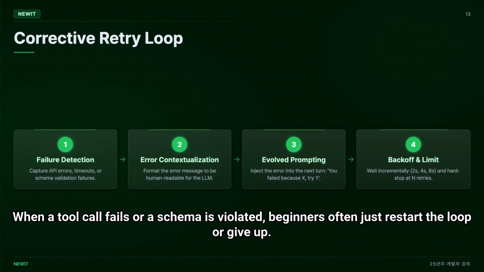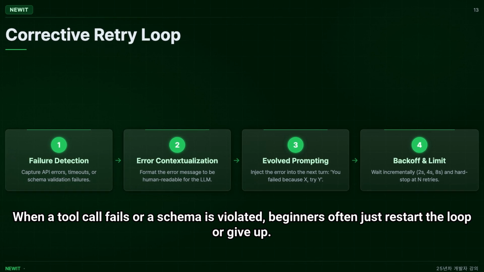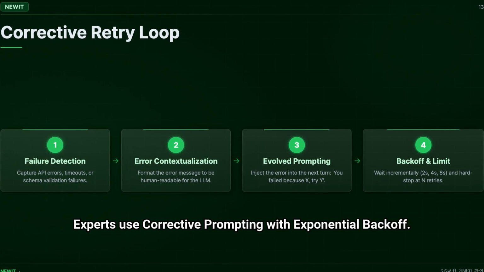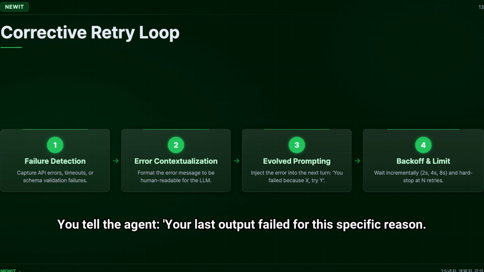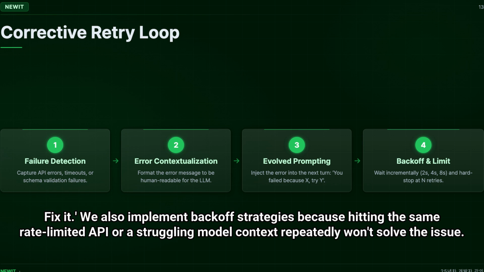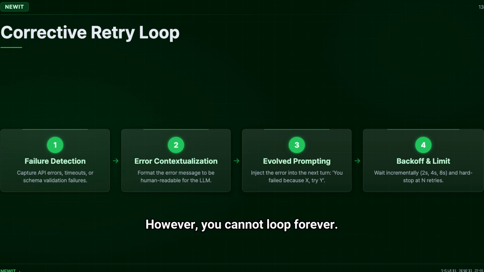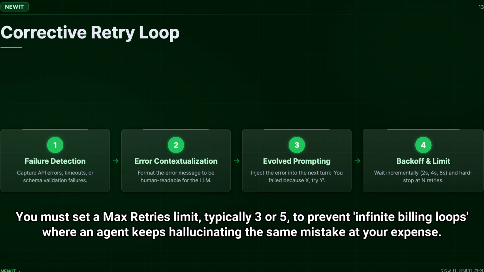When a tool call fails or a schema is violated, beginners often just restart the loop or give up. Experts use corrective prompting with exponential backoffs. Instead of a generic "try again," you must feed the exact error message, whether it's a Python traceback or a Pydantic validation error, back into the agent's context. You tell the agent, "Your last output failed for this specific reason. Fix it." We also implement backoff strategies because hitting the same rate-limited API or a struggling model context repeatedly won't solve the issue. However, you cannot loop forever. You must set a max retry limit, typically 3 or 5, to prevent infinite billing loops where an agent keeps hallucinating the same mistake at your expense.